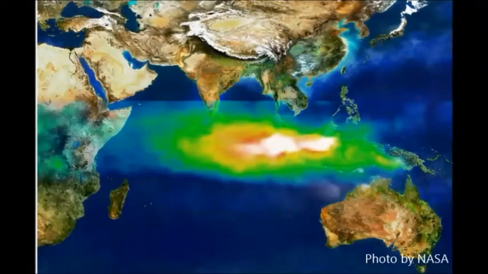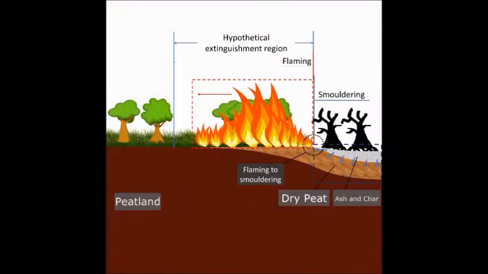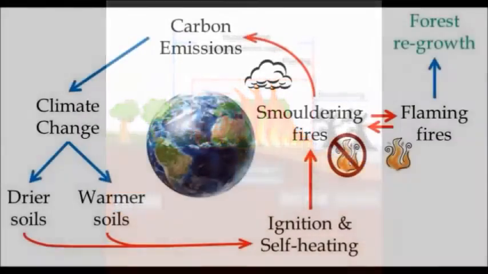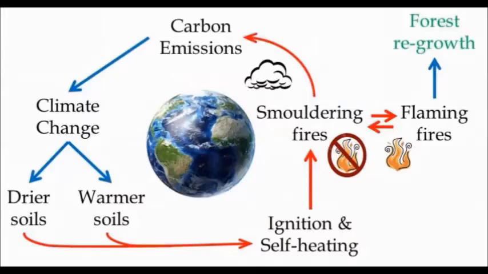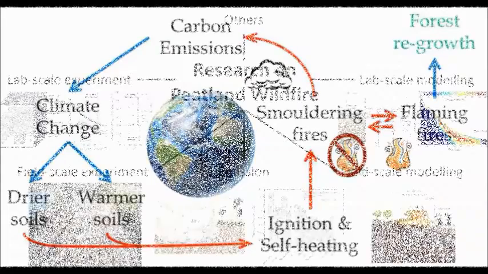Peatland wildfires have become an international issue, since the smoke from these fires could travel across nations. These fires are typically started by flaming fires that burn the surface vegetation, which then initiates smoldering peat, and continues burning the peat after the initial flaming fire ceases. Smoldering fires release ancient carbon stored in peat, which, unlike flaming fires, cannot be reabsorbed by the peat, and therefore smoldering peat gives positive feedback to climate change.